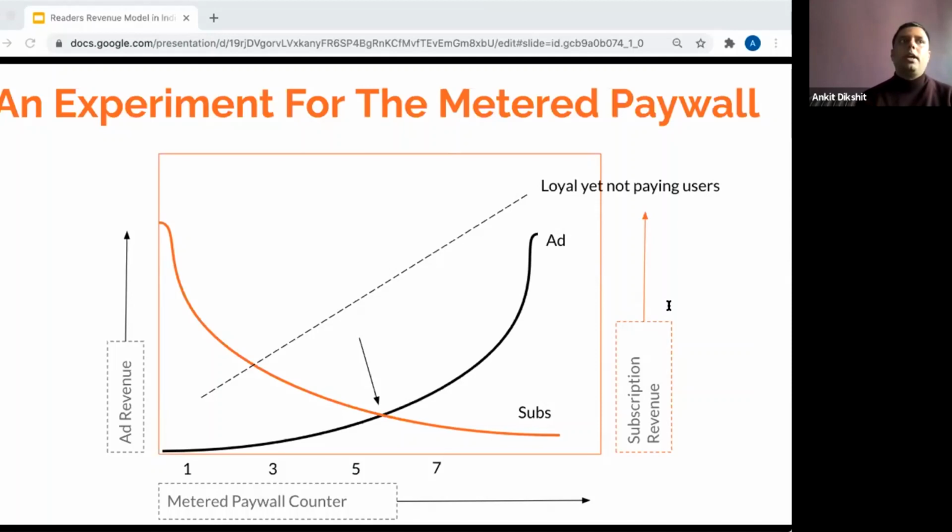What you can do is maybe every month you can open 1 or 2 articles and ask them to pay 1 rupee, 2 rupees, and gradually increase the ticket size to 150 or 200, where they are continuously engaging with your brand. They are finding the value, and there should be a point. So in BQ we found that when we were doing it at 150, there were people whom we converted after they bought a 150 rupees subscription. We asked, you have bought 2 or 3 articles already, so we gave them a discount of 450 rupees, adjusting the amount that you have paid, and why don't you just pay the remaining amount and be our annual subscriber and access